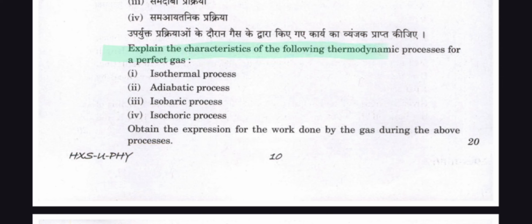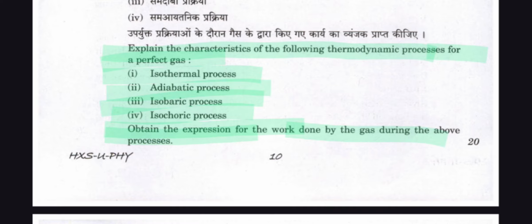Explain the characteristics of the following thermodynamic processes for a perfect gas: isothermal process, adiabatic process, isobaric process, isochoric process. Obtain the expression for the work done by the gas during the above processes.